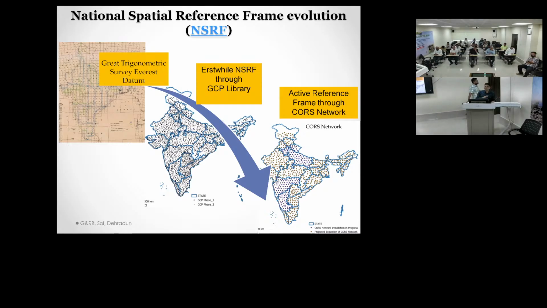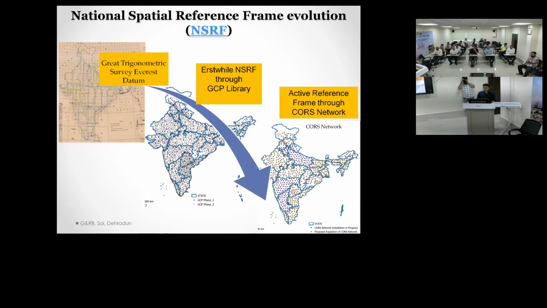We are synchronized with international levels, so they have prepared international ITRF stations here. One station is there in Tezpur. I think another is Hyderabad. Hyderabad is also there. This way they have created ITRF. So to synchronize our GPS, these coordinates are synchronized with international standards. They are synchronized with the ITRF standard.